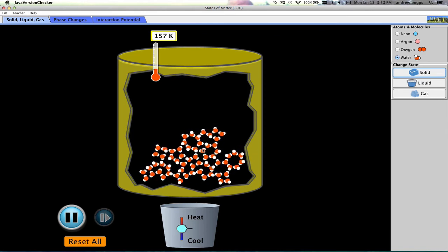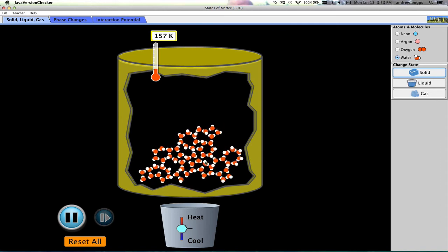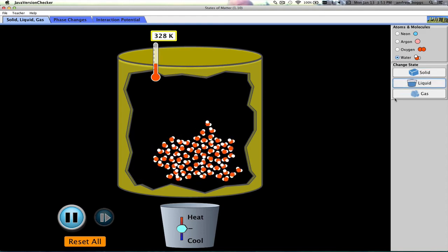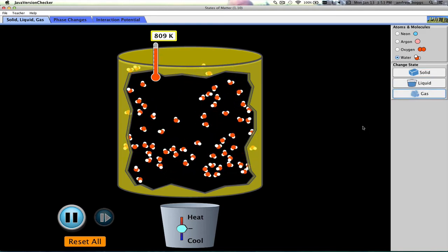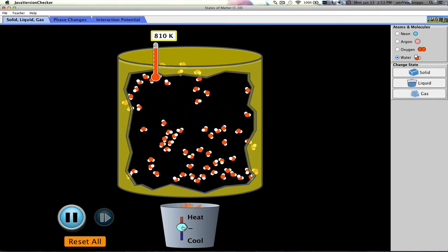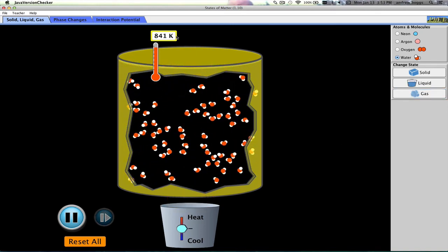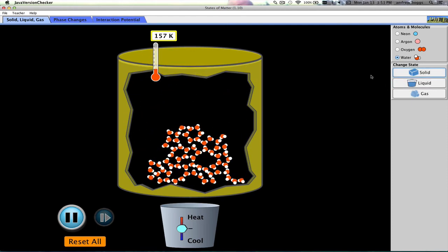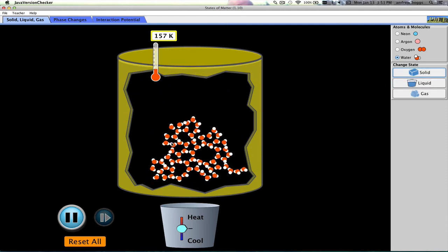Because they have a certain structure, a crystalline structure, they're going to expand a little bit. So we'll kind of look at water as a liquid and then as water vapor. So you can kind of change the temperature there. You can see the temperature goes up as it turns to a liquid, the temperature's down for solid, down even further.